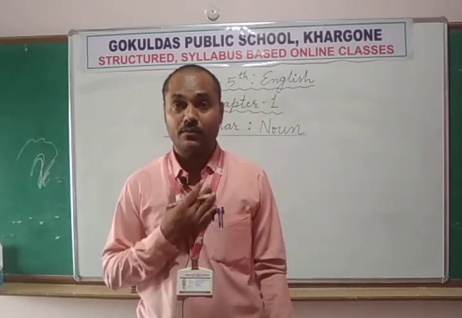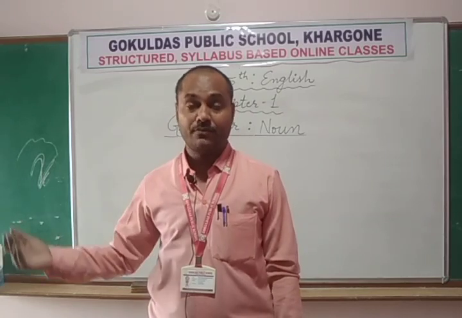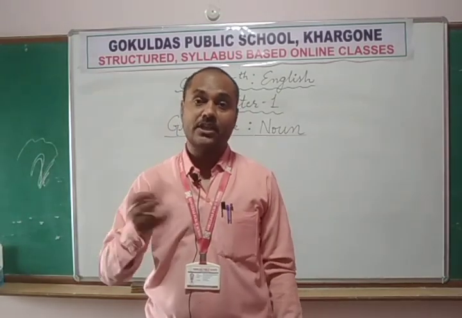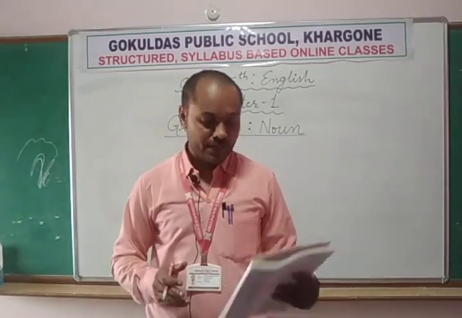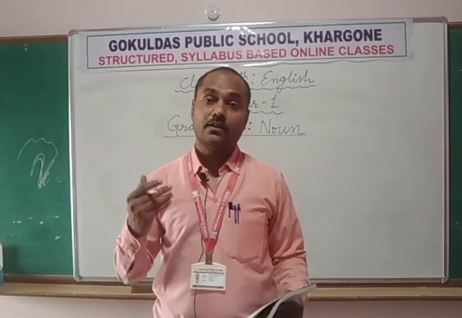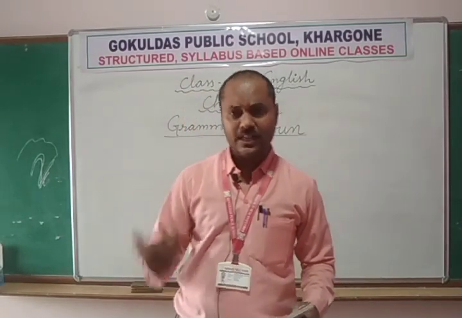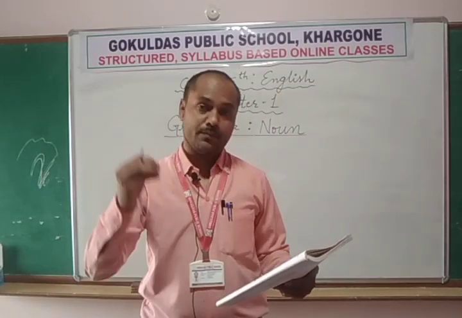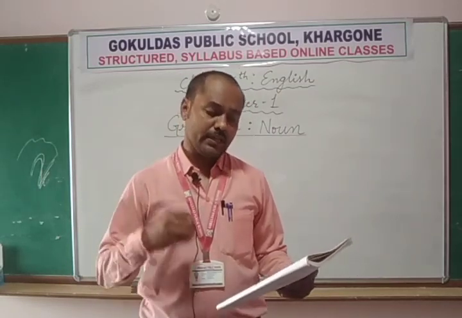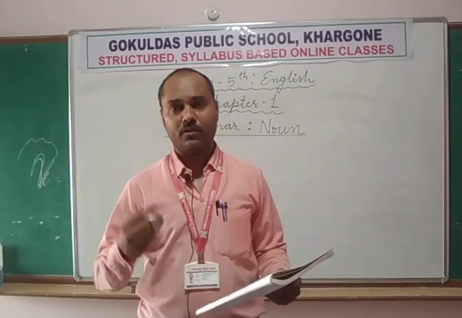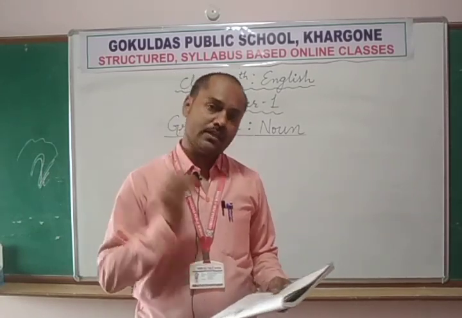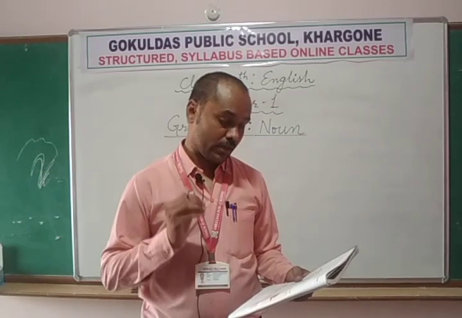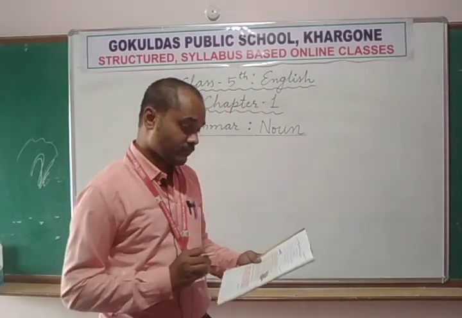Happiness is an emotion. My friendship with my friend. So friendship is the name of a relation. So there are so many different type of names of your emotions or relations also. So these all type of names, whether it is a name of animal, person, or name of thing, or name of any idea or emotion. Okay, so these type of names are called noun.